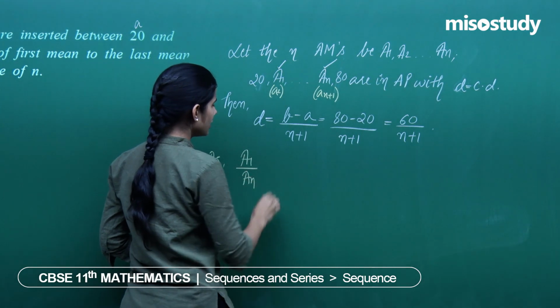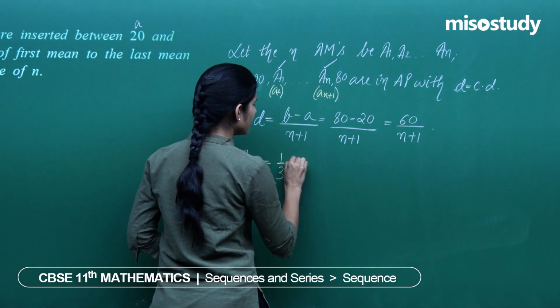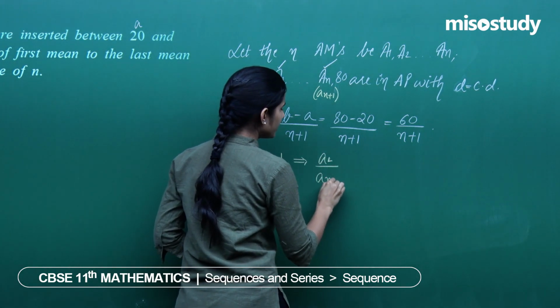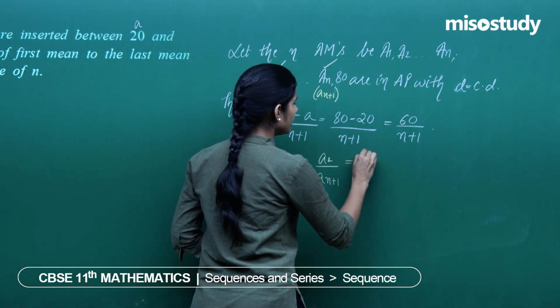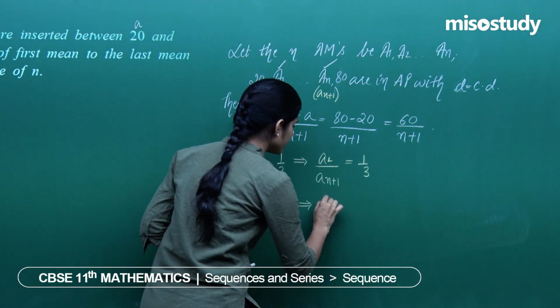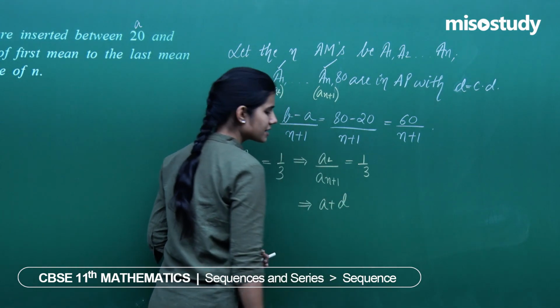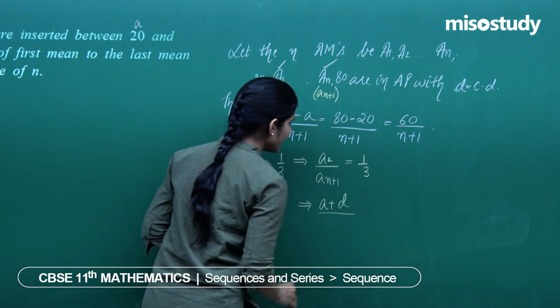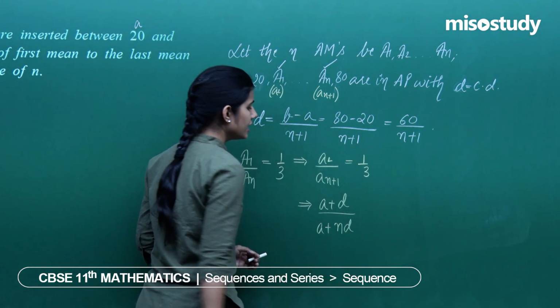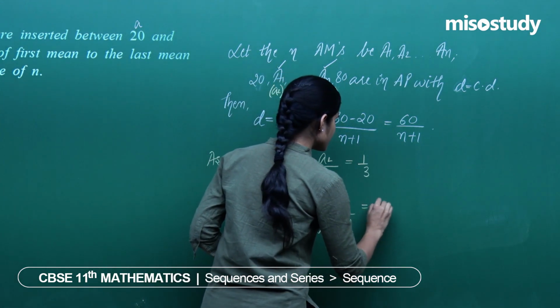I am given that ratio of first mean to the last mean is 1/3, which implies the second term of this AP, its ratio with n plus 1th term of this AP is 1/3. Second term of this AP is written as first term plus the common difference, and n plus 1th term is A plus n plus 1 minus 1, that is n, A plus nD. This is given as 1/3.